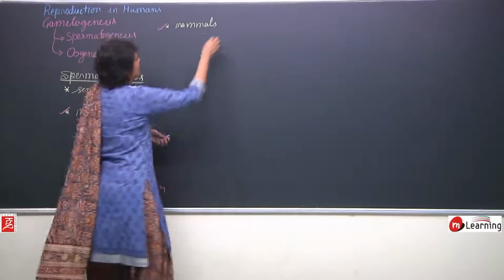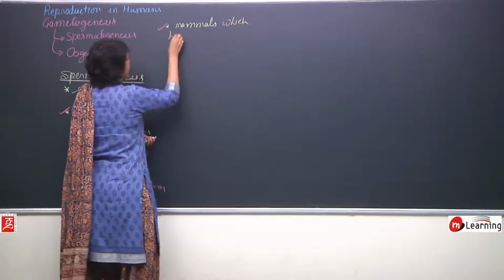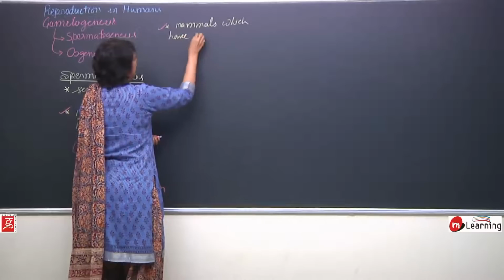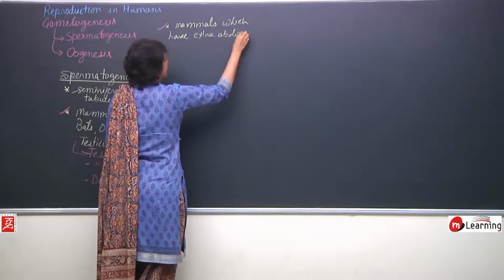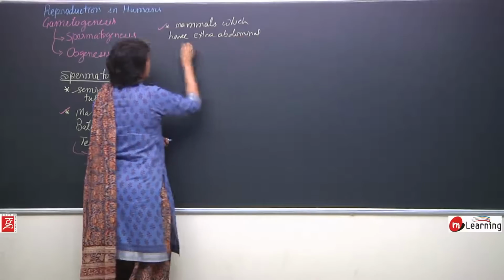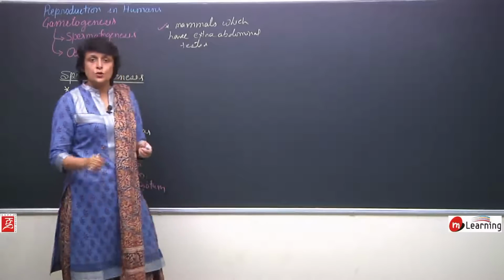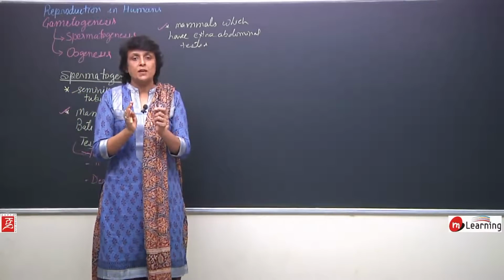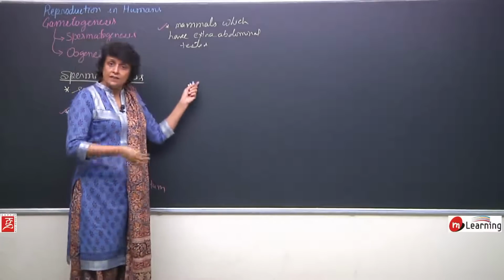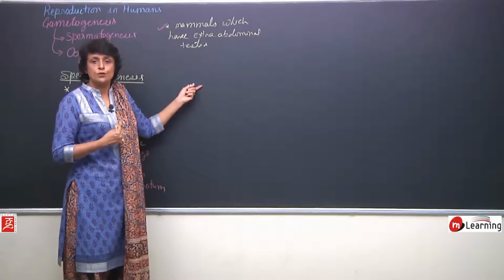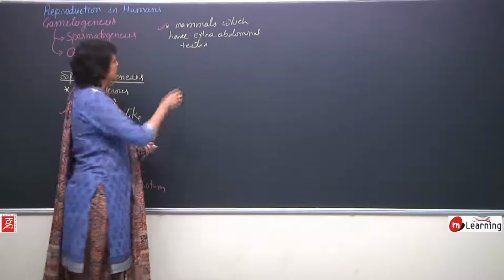So these are mammals which have extra-abdominal testis all the time. There is no such period as a breeding period with testicular cycle and a non-breeding period where the testis would ascend into the abdominal cavity. They permanently remain in the scrotum.